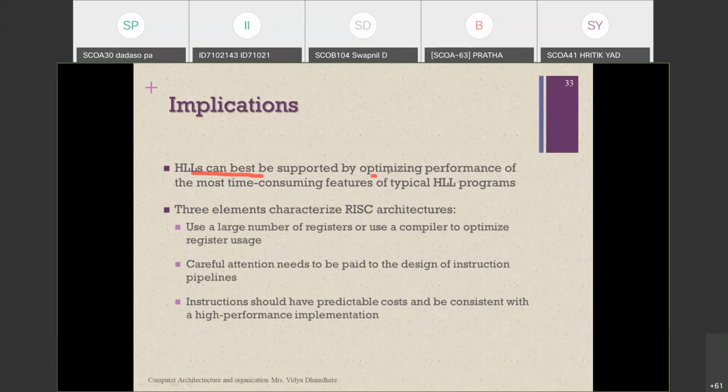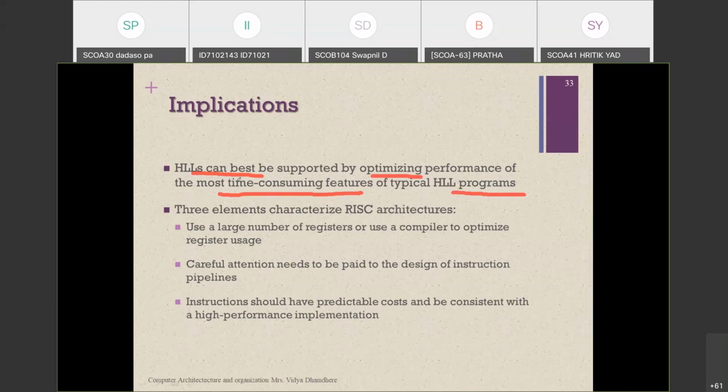Optimization means the best solutions which minimize the execution time in terms of performance, and less time consuming features should be used which will be applicable in the high level programming language. How it will be implemented in high level language, that will be decided.